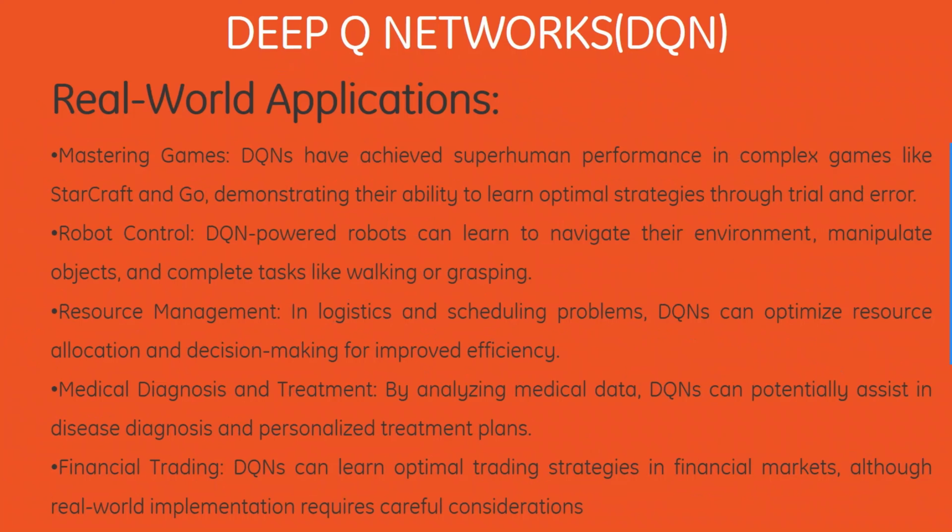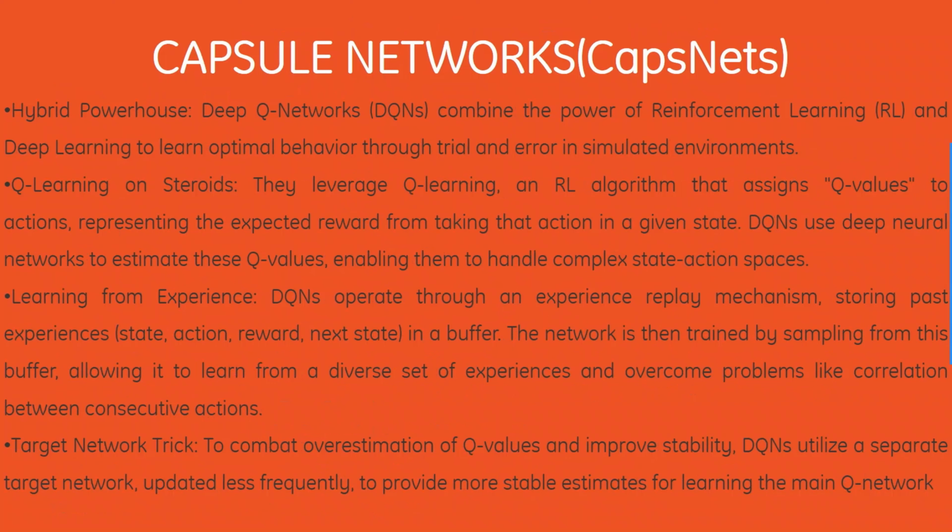Then we have resource management in logistics and scheduling problems. DQNs can optimize resource allocation and decision making for improved efficiency. Then we have medical diagnosis and treatment. By analyzing medical data, DQNs can potentially assist in disease diagnosis and personalized treatment plans. Then we have financial trading, where DQNs can learn optimal trading strategies in financial markets, although real world implementations require careful considerations.